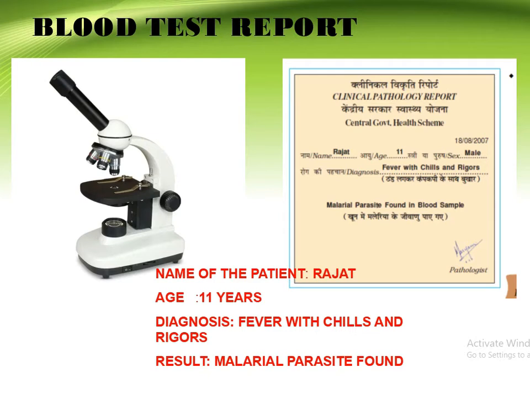Now this is a sample report of Rajat, whose age is 11 years, sex male, the diagnosis is fever with chills and rigors, and the result is malarial parasite found in the blood sample. So these details are given on the blood report. Now this is a government hospital blood report. This much is mentioned on the blood report: name of the patient, age, diagnosis and result.